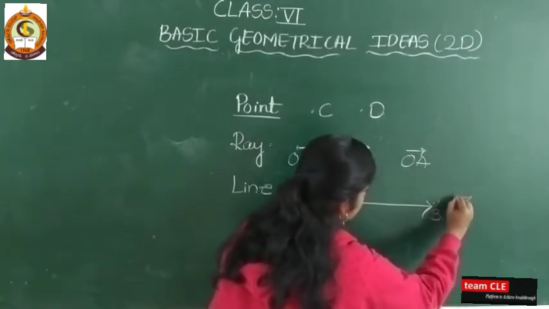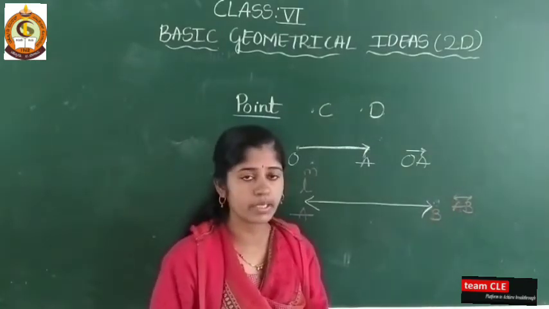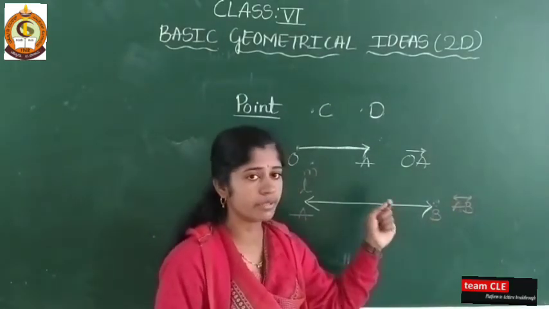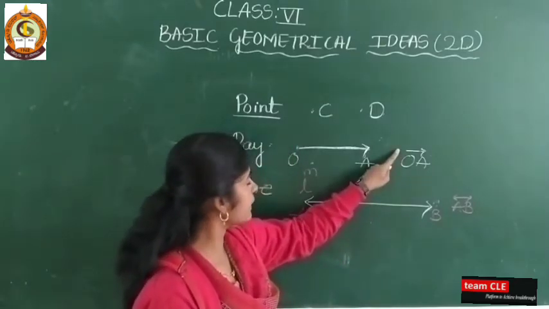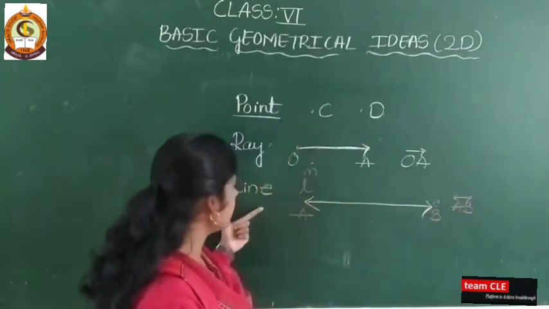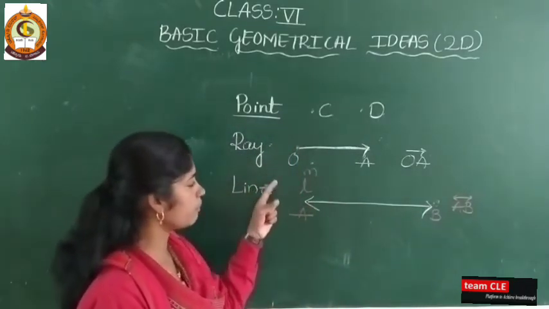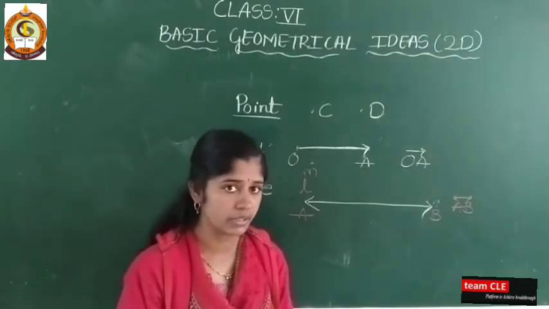With these symbols we can come to know whether it is a line, a ray or a line segment. If only one arrow mark is there, it means ray; if an arrow mark is on both sides, that is a line. A ray has only one end point, but a line doesn't have any end points. It moves in both directions endlessly.